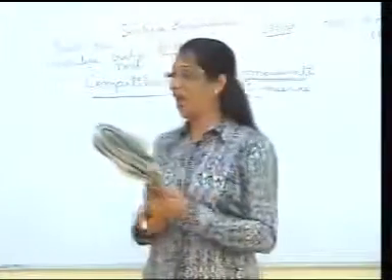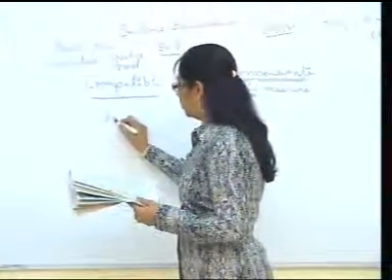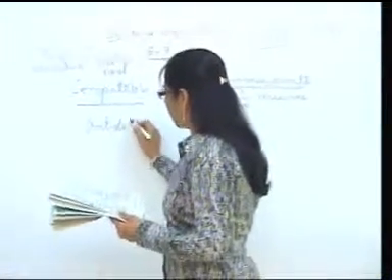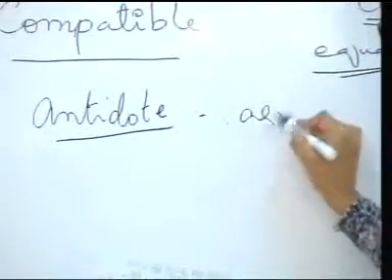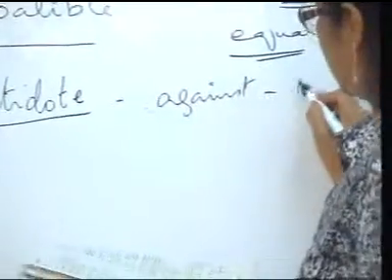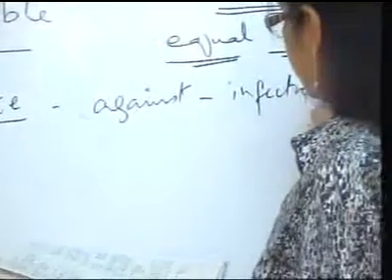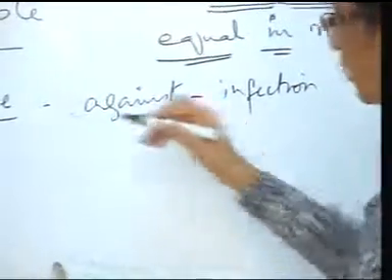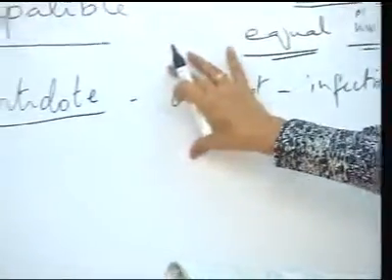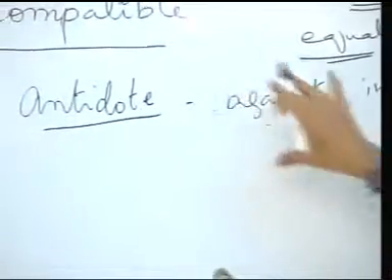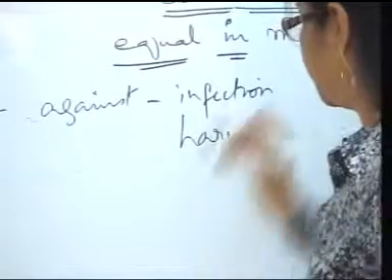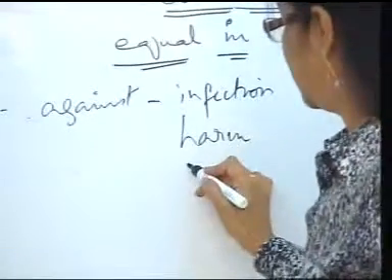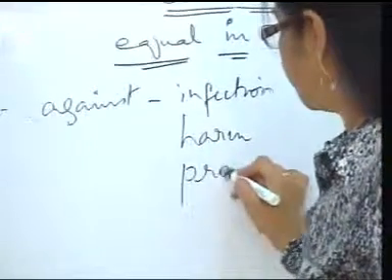Option A says antidote. An antidote acts against an infection. Any kind of antidote acts as a counter against any kind of harm, any kind of problem.